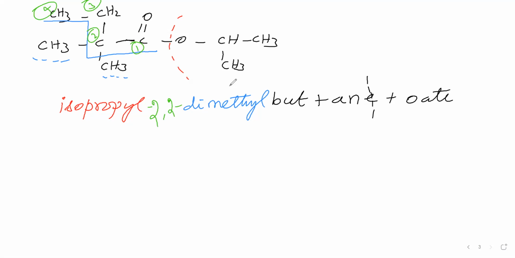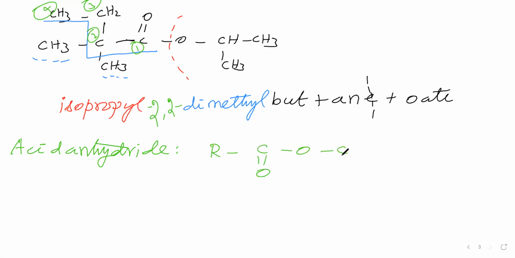Then we'll go for acid anhydrides. Next we will take acid anhydride. Acid anhydride means RC=O, O, C=O R, or COOCOR, like this. Now, how do we say the name of this acid anhydride? That we'll see.